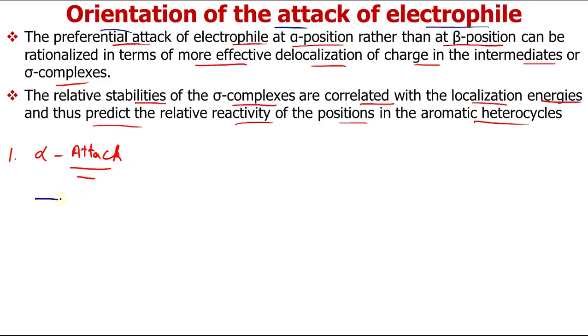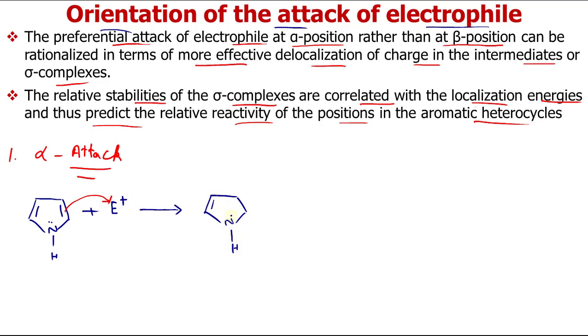I will take the example of pyrrole. Now if we add an electrophile, it takes electrons from the ring. If the electrophile adds at this position, the electrons will come here, the electrophile will add here, and it will have a positive charge. I am showing the alpha attack here.